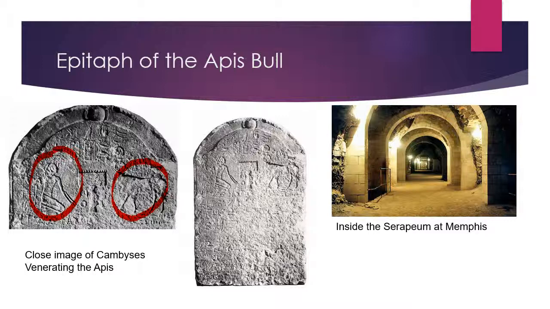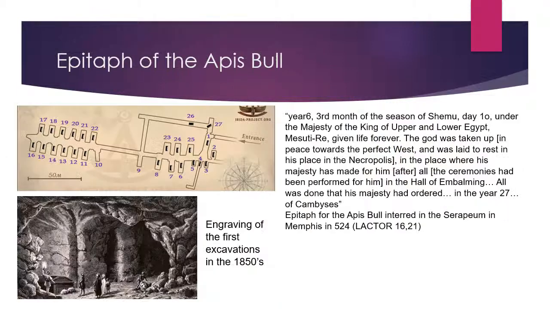There's an inscription that accompanies this epitaph, which I will read out now. Year 6, 3rd month of the season of Shemu, day 1, under the majesty of the king of Upper and Lower Egypt, Mesuti-Re, given life forever. The god was taken up in peace towards the perfect west, and was laid to rest in his place in the necropolis, in the place which his majesty has made for him after all the ceremonies had been performed for him in the hall of embalming. All was done that his majesty had ordered in the year 27 of Cambyses.